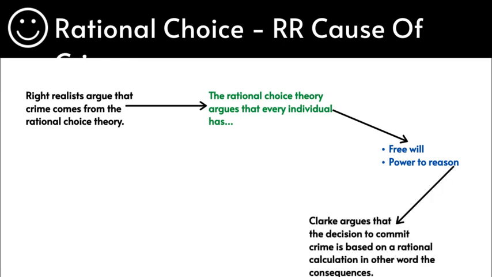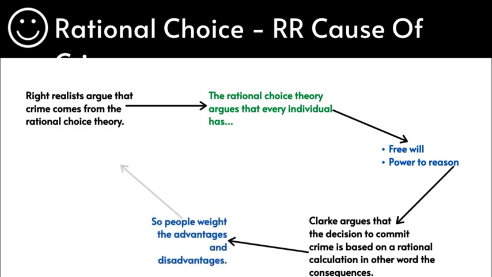Clarke argues that the decision to commit crime is based on a rational calculation which individuals make. So, what happens is a criminal or a person actually weighs up the advantages and disadvantages before committing criminal deviant activities. When the advantages outweigh the disadvantages, that's when they commit criminal or deviant activities. And the rational choice theory obviously argues that everyone has free will and choice, has the power to reason. So if everyone has free will and the power to reason, it's actually their fault because it's their choice, and as a result of that choice, they've committed a criminal deviant activity. So, as I just mentioned this.